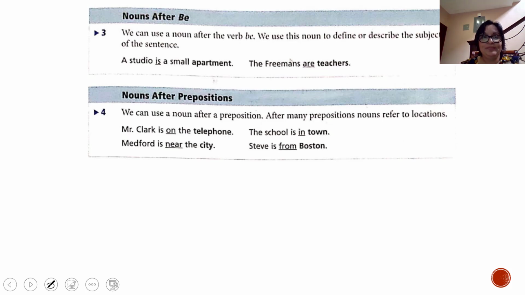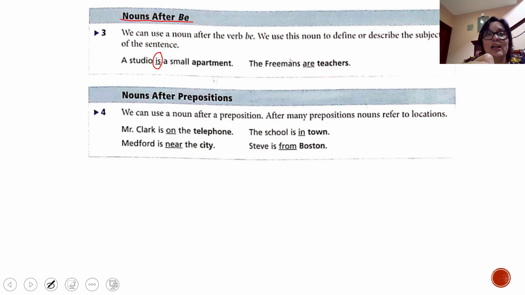nouns after be. So let's underline this, nouns after be. We can use a noun after verb to be. We use this noun to define or describe the subject of the sentence. For example, here we have verb to be, is. A studio is a small apartment.